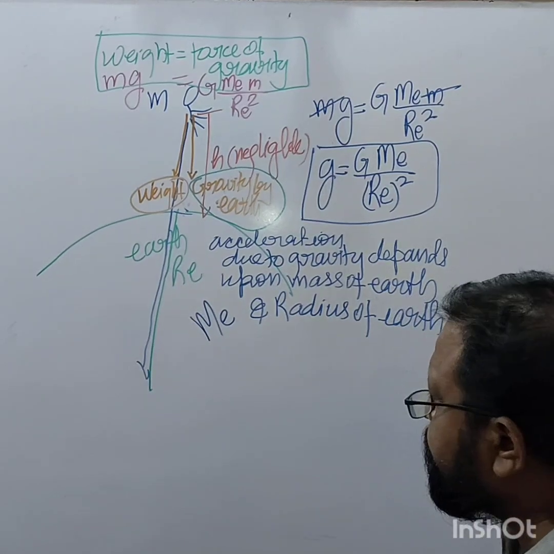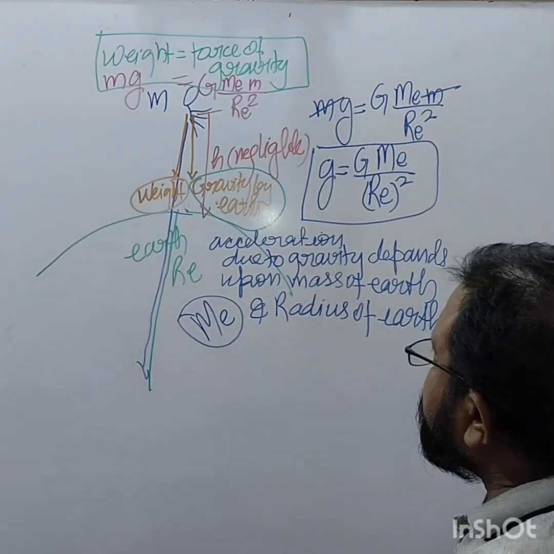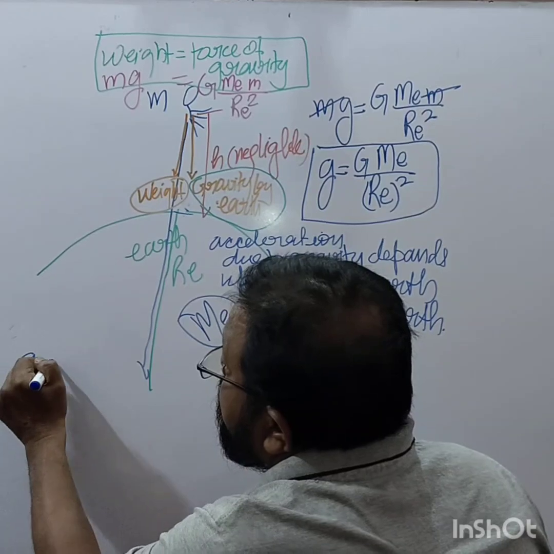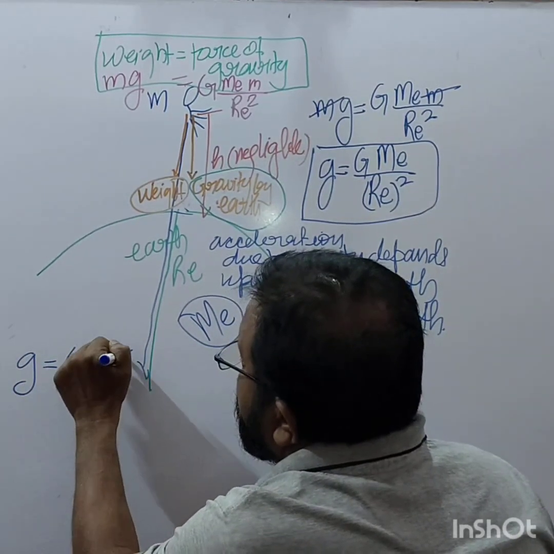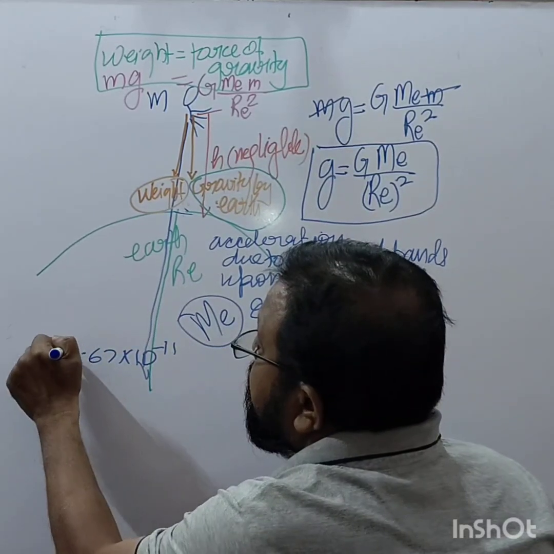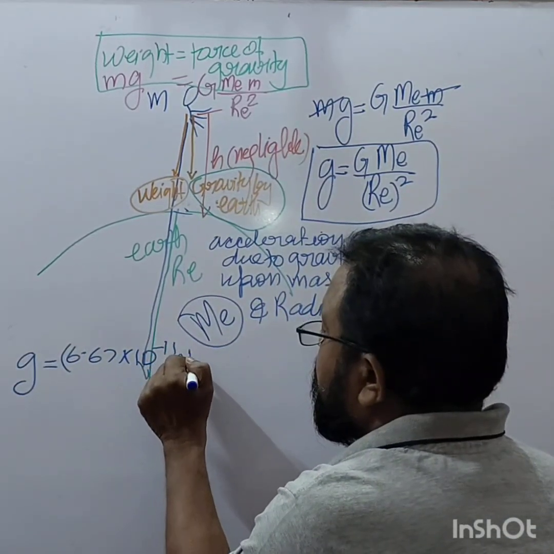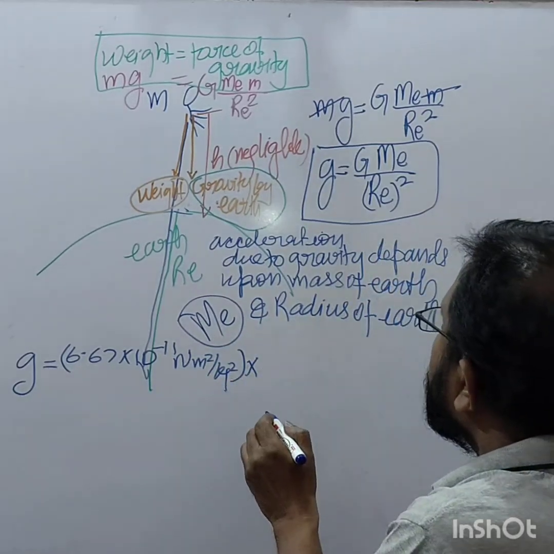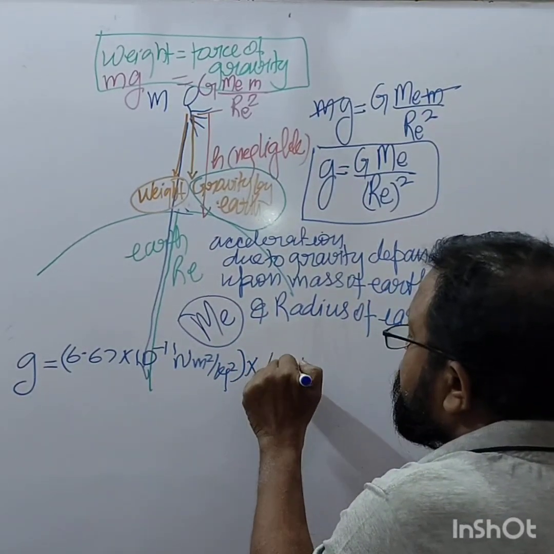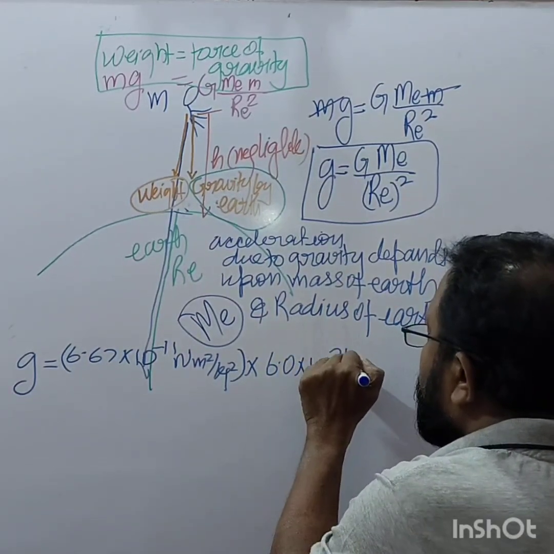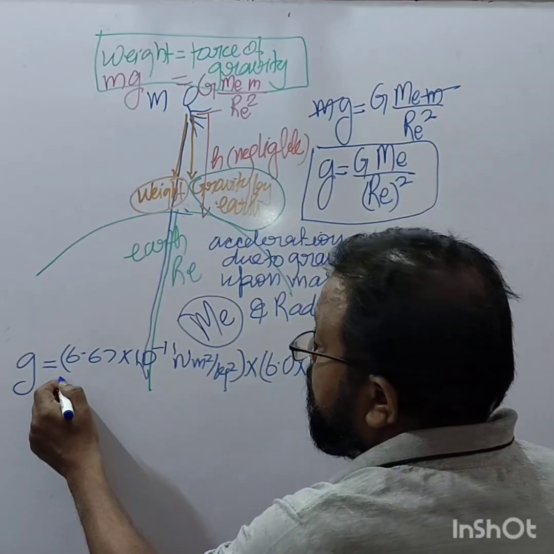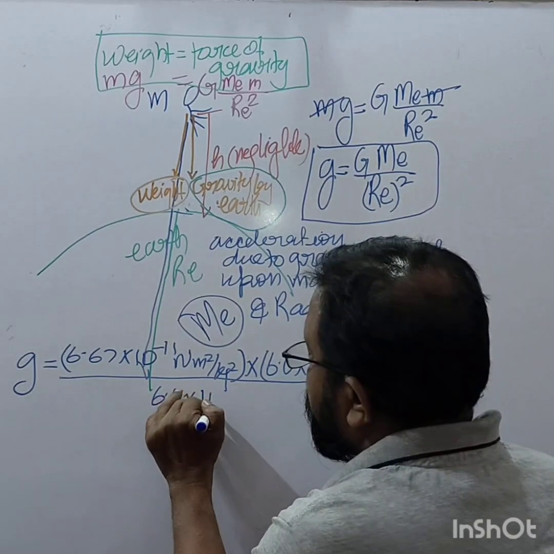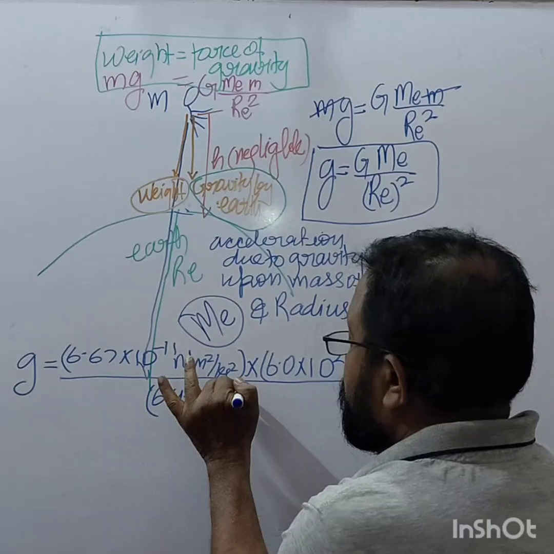So we can say small g is equal to capital G, 6.67 into 10 to the power minus 11, right, Newton meter square per kilogram square, into mass of earth, 6.0 into 10 raised to the power 24 kg, upon 6.4 into 10 to the power 6 whole square.